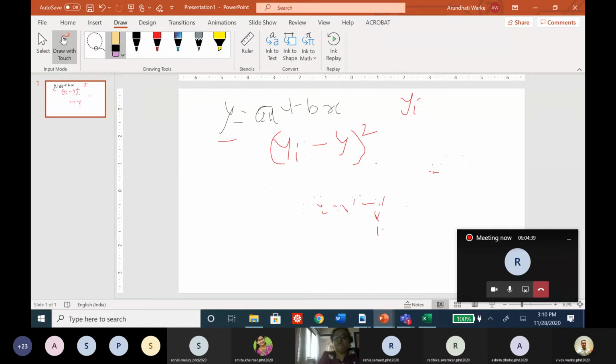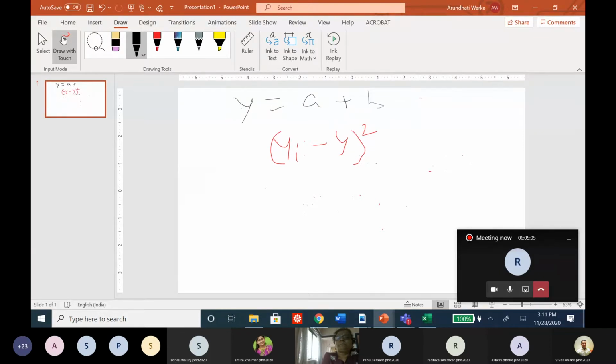From each value, I will consider yi and yi minus y bracket square, because I know xi's are given to me and yi's are also given to me. So how do I calculate this y? If I put the value of xi here, I will get y. What is that? y is equal to a plus bx. I have been given xi's and yi's, and I will calculate yi minus y bracket square.